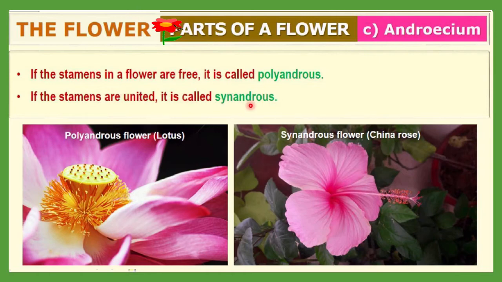In synandrous, stamens are united, attached with each other, forming a group. So stamens may be of two kinds: polyandrous, for example the lotus, and synandrous, for example the China rose.